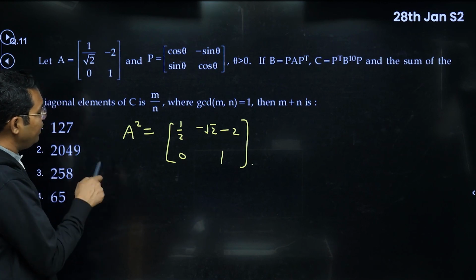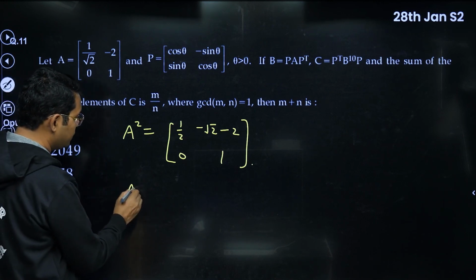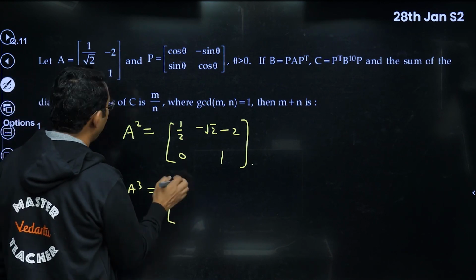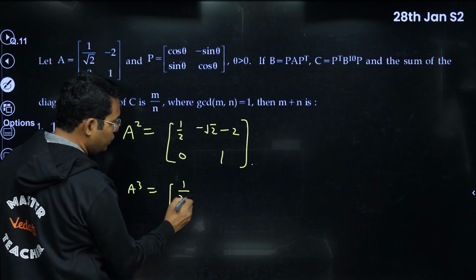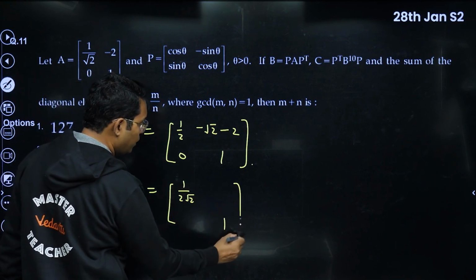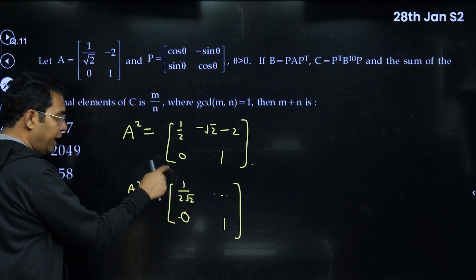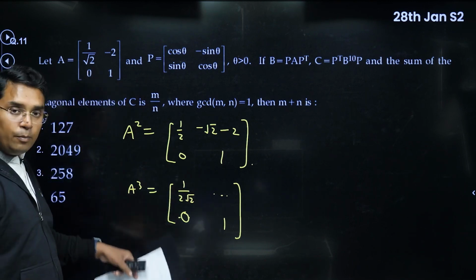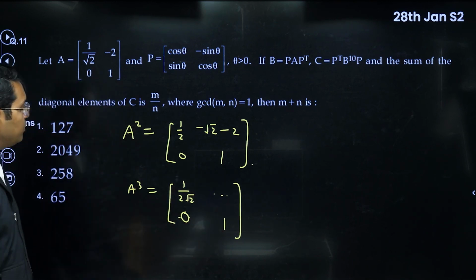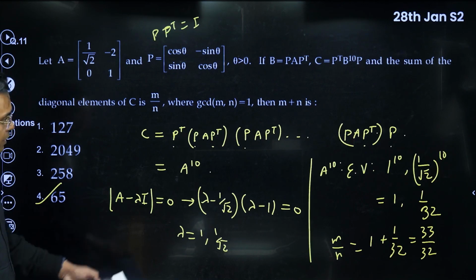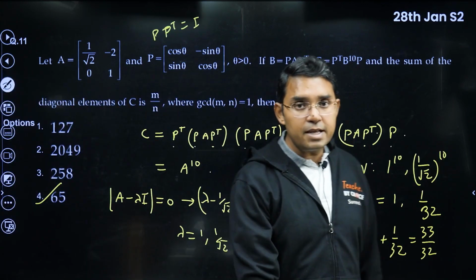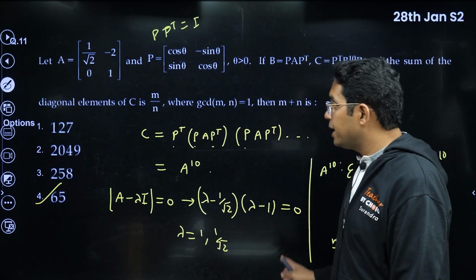Now you can see whenever you are doing this multiplication, A cube, every time you will find that on this diagonal position your elements are like this only. You will get some not so good looking number here, this will be 0, but every time you will get 1 upon 2 root 2, then 1 upon 4. Here it will always be 1. So from the pattern you can tell the answer. But this was, I think, much better if you know the characteristic equation, Cayley-Hamilton theorem, some eigenvalue properties, then it is much easier.